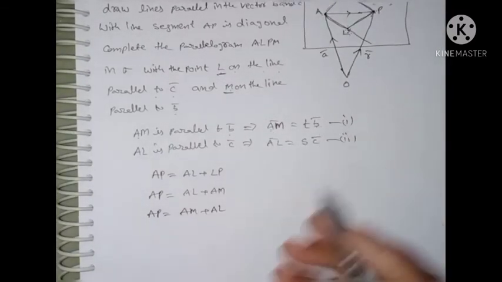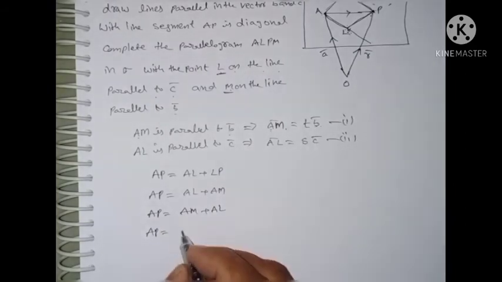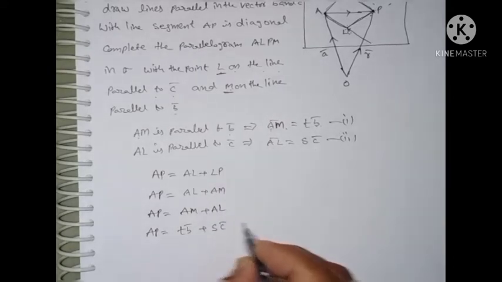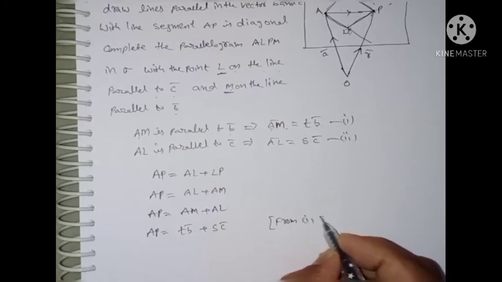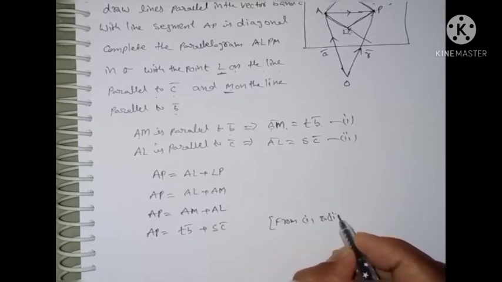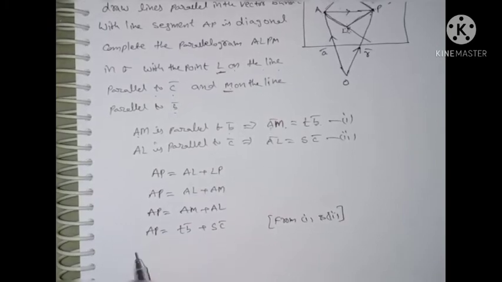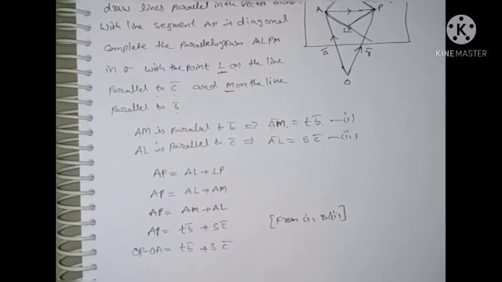AM is equal to T into B bar, and AL is S into C bar, from 1 and 2. Next, AP we can write as OP minus OA. Therefore, T into B bar plus S into C bar.